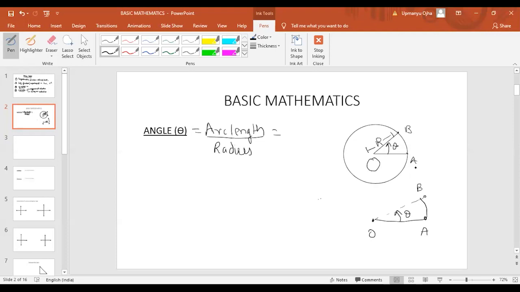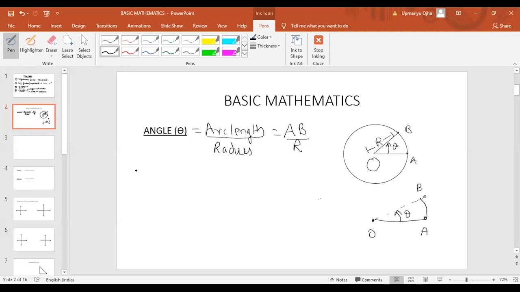Arc length is the length on the circumference of the circle, that is from A to B. So arc length will be equal to AB, the length AB by radius r. That is the value of angle theta. So theta is basically arc length by radius. Here arc length is AB, which is the distance covered by this point on the circumference of the circle, divided by radius r. Okay, that is angle theta.